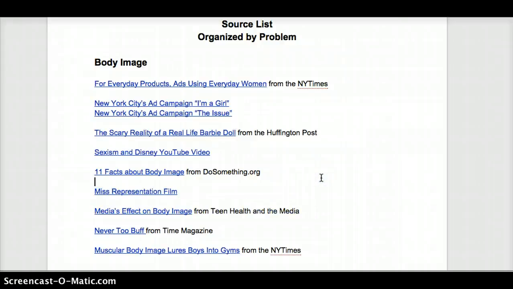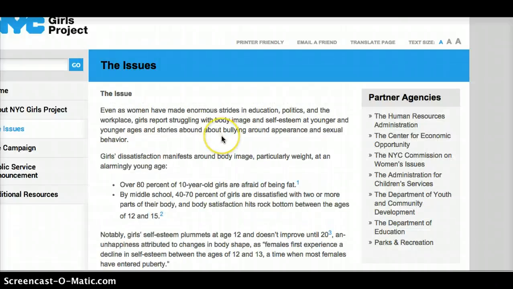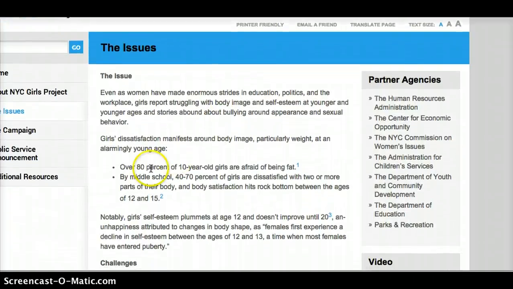I already did this, so I know that I'm going to use this second source right here. So I click the link, it brings me to this page. And I know that I'm going to use these statistics because I already did this. I spent a long time doing this. So I will show you now my final project source list.